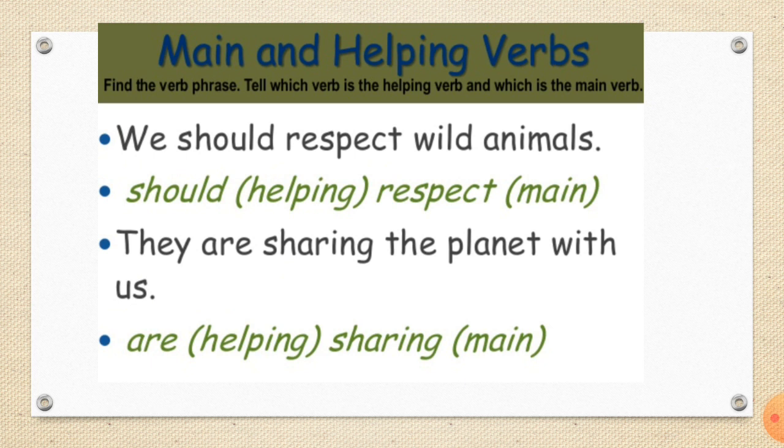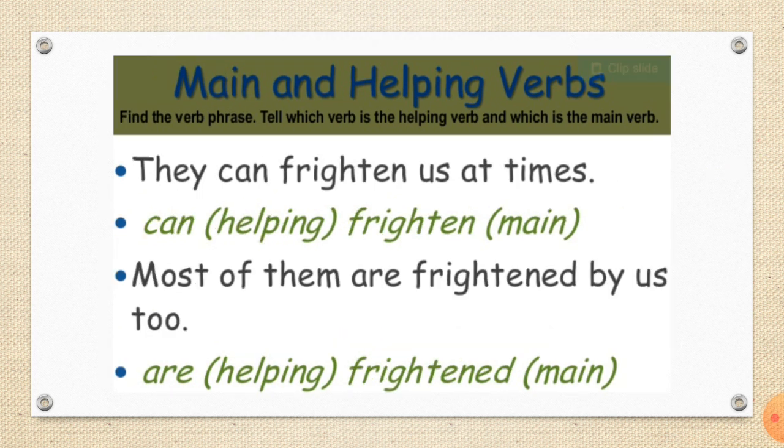They are sharing the planet with us. Are is a helping verb. Sharing is a main verb. They can frighten us at times. Can is a helping verb and frighten is a main verb. Most of them are frightened by us too. Are is a helping verb and frightened is a main verb.